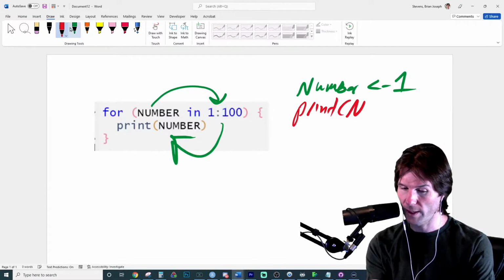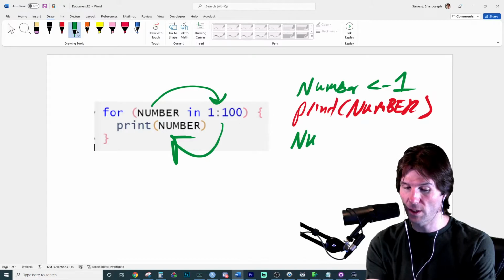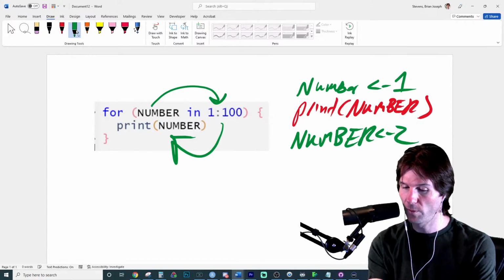So then it prints number right here. Number is actually capitalized. Got to be very careful. So it prints number, and then it goes back up to the top, and it stores into number 2.